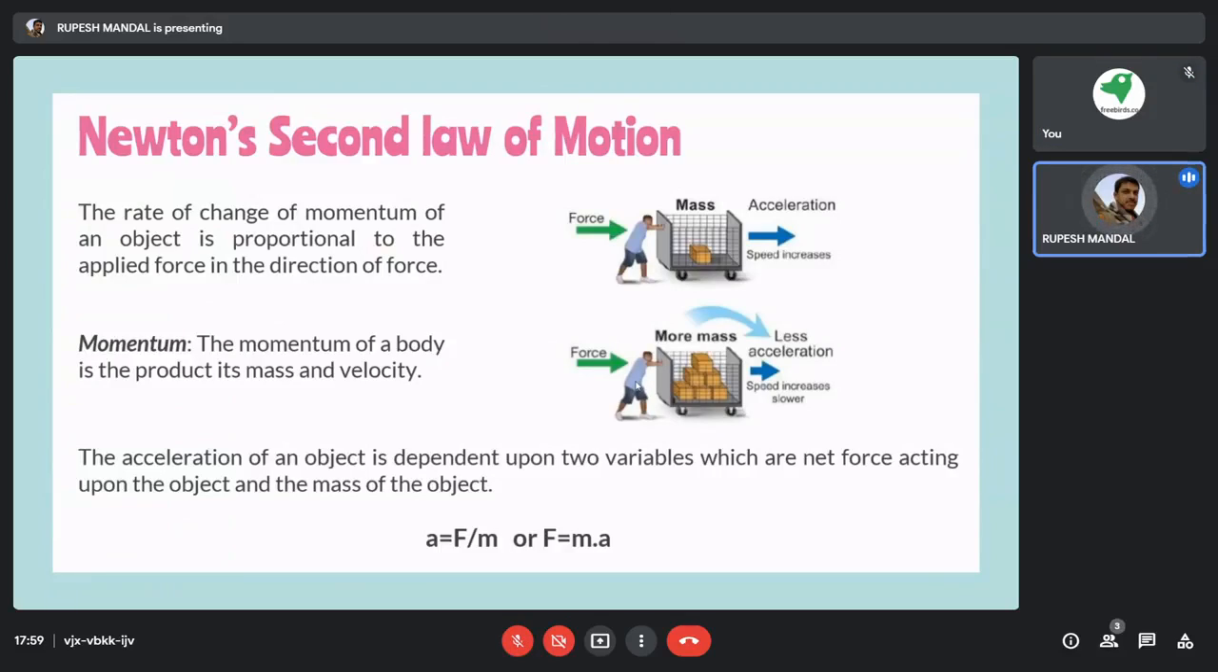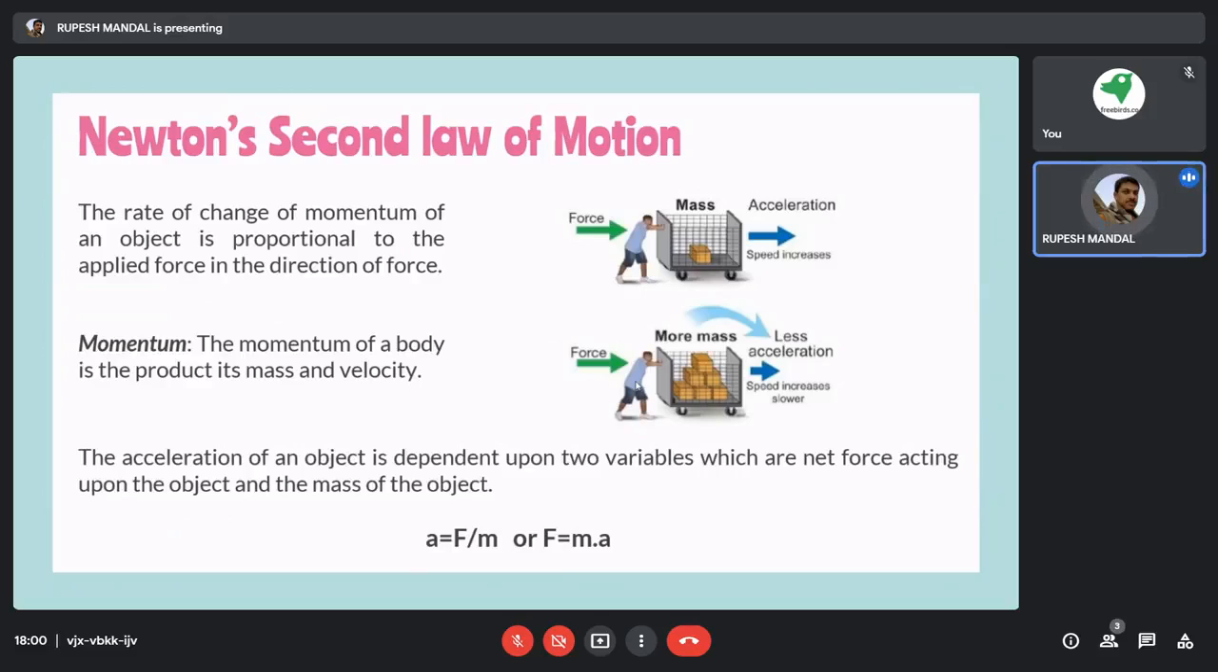Newton's second law of motion says that the rate of change of momentum of an object is proportional to the applied force in the direction of force. Here we need to understand what momentum is, what mass is, and what acceleration is. What is mass? Basically the weight of a particular object. And what is acceleration? You can also consider this as the speed of an object, with how much speed the object is trying to move.